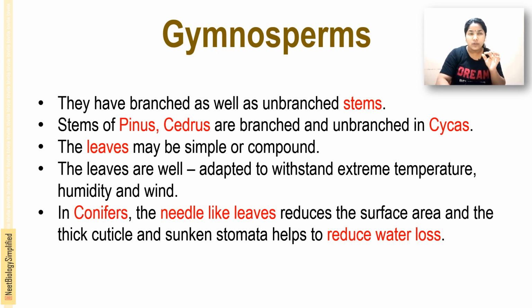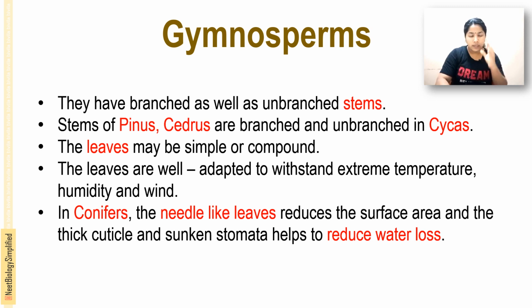In conifers, the leaves are needle-like. The needle shape reduces the surface area, and they also have a thick cuticle and sunken stomata.